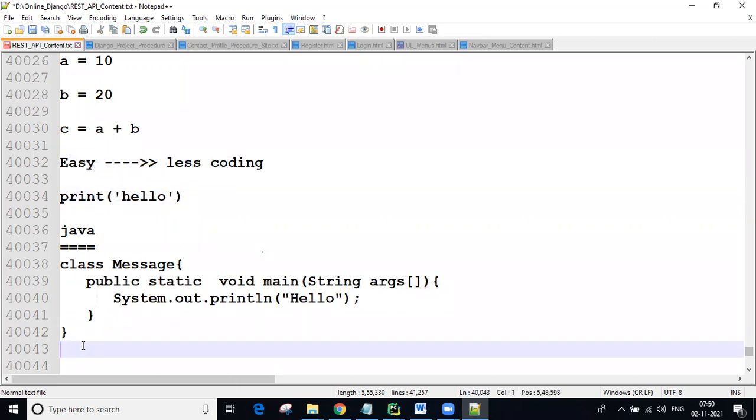Okay. Next, other points, guys. Python is powerful.